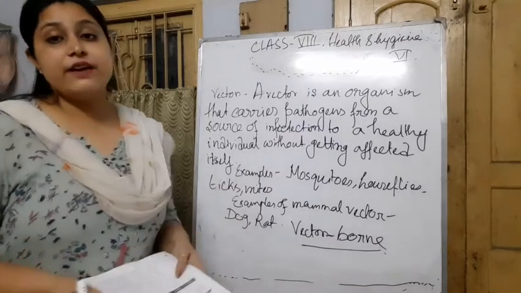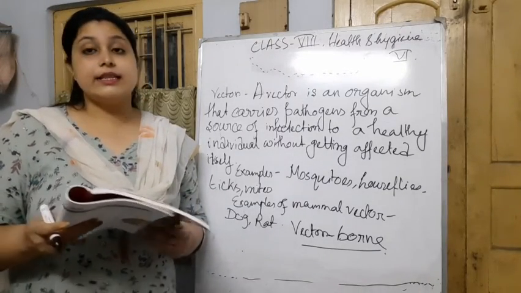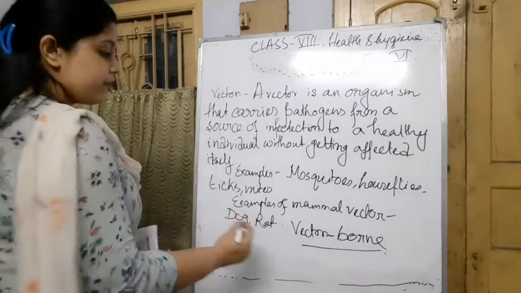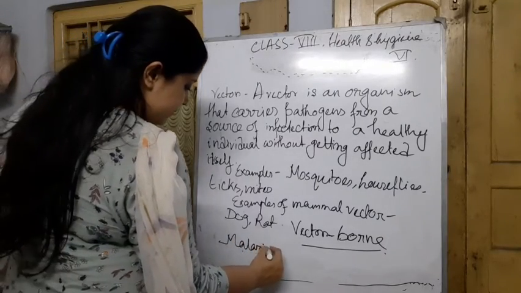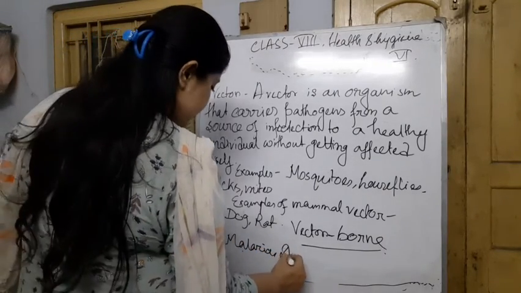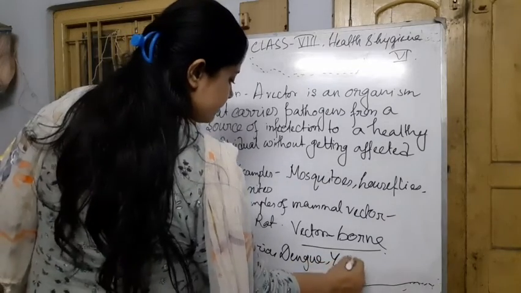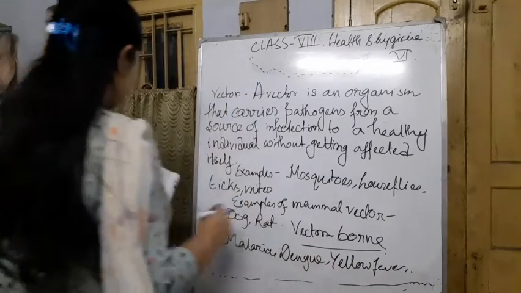There are many kinds, like malaria, dengue, yellow fever. Examples of vector-borne diseases: malaria, dengue, yellow fever, and many more.